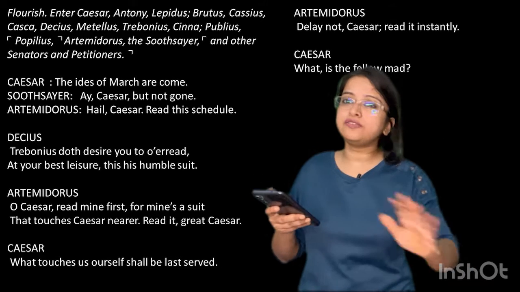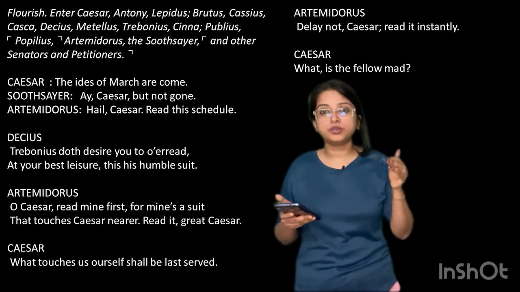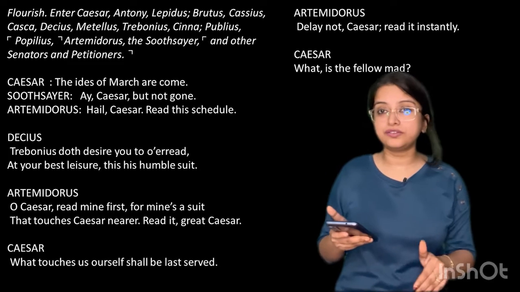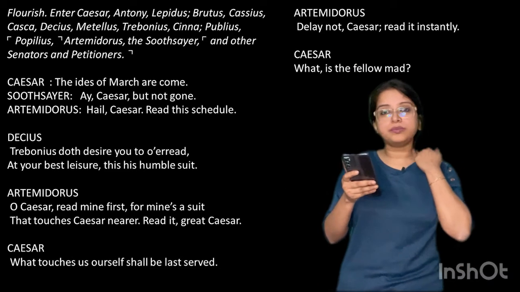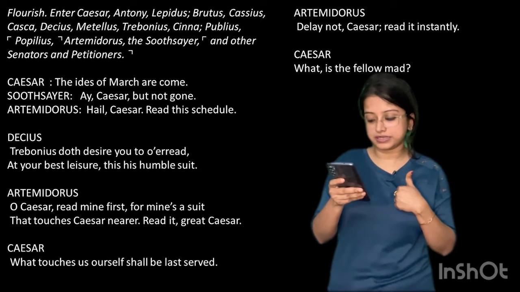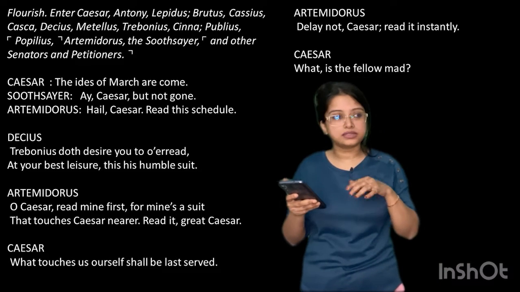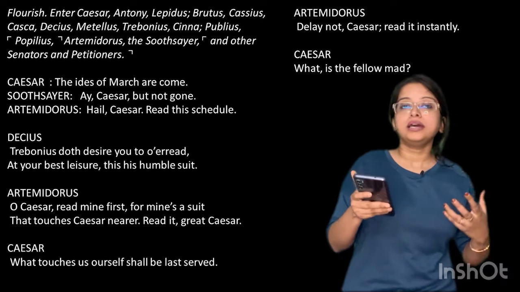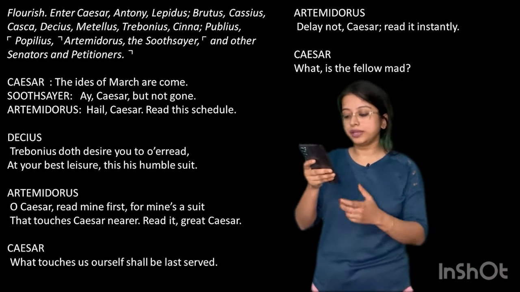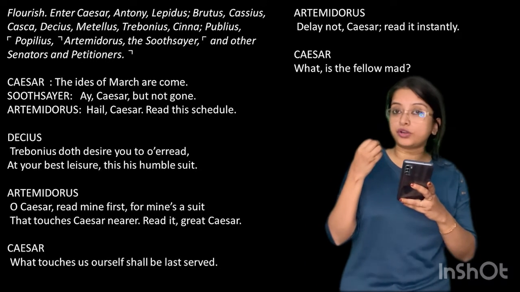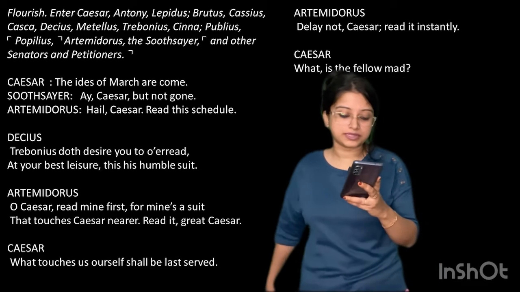Artemidorus says you leave all these letters, first read my letter, because there is something very important in it. So Artemidorus says, "O Caesar, read mine first, for mine's a suit that touches Caesar nearer." It is a request far more important to Caesar, and that is why you should see it first.